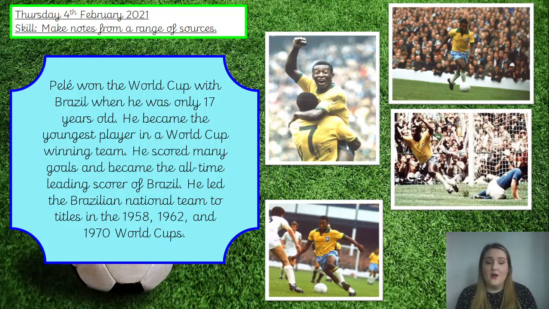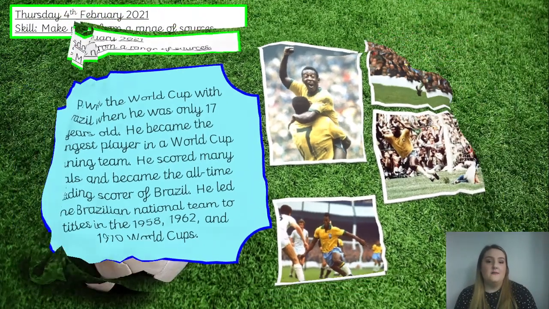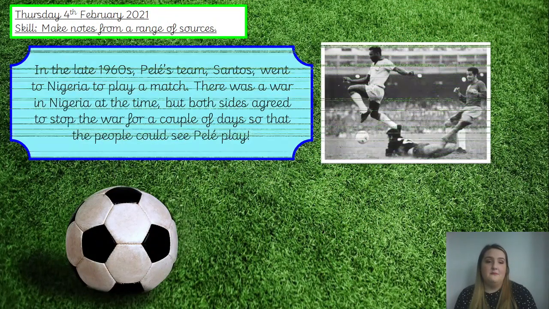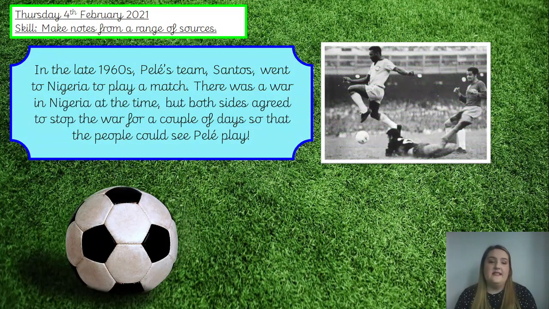So he won the World Cup. He was part of the Brazilian national team when they won the World Cup 3 times, okay? So if you think back to that picture then, that's why he was holding the 3 trophies, okay? So he won it 3 times. A massive achievement. In the late 1960s, Pelé's team, Santos, went to Nigeria to play a match.